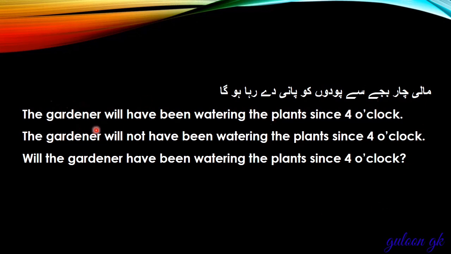माली 4 बजे से पौधों को पानी दे रहा होगा. The gardener will have been watering the plants since 4 o'clock. This one is a positive sentence. The gardener will not have been watering the plants since 4 o'clock. Negative sentence. Will the gardener have been watering the plants since 4 o'clock? Interrogative sentence. Gardener means माली, watering पानी देना, plants पौधों को.